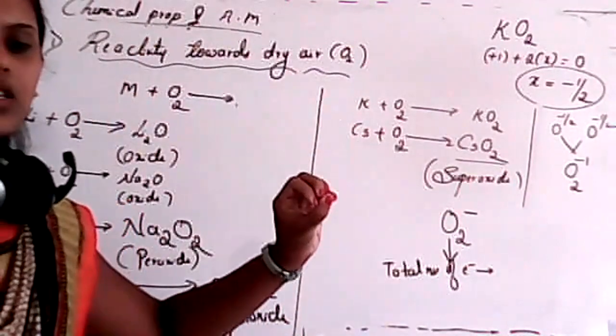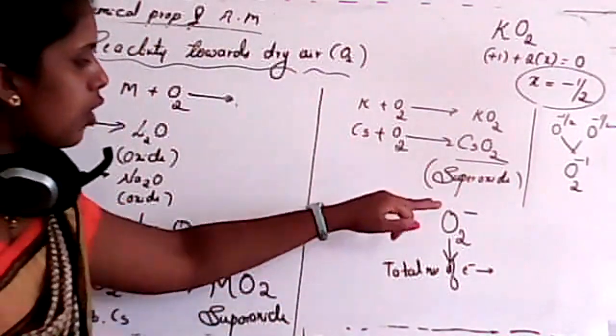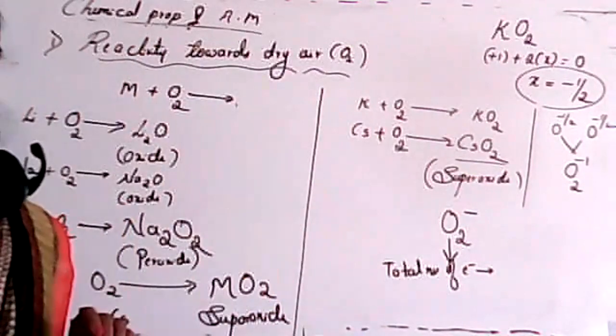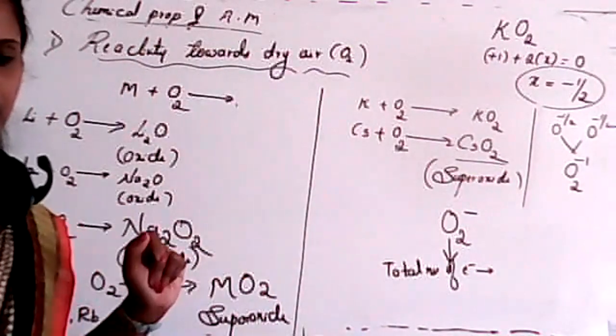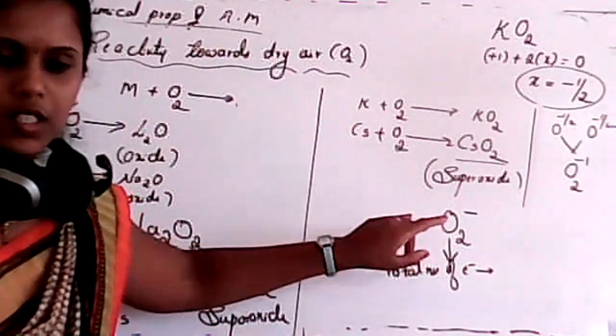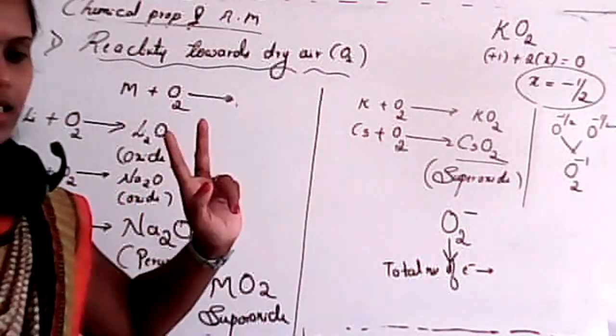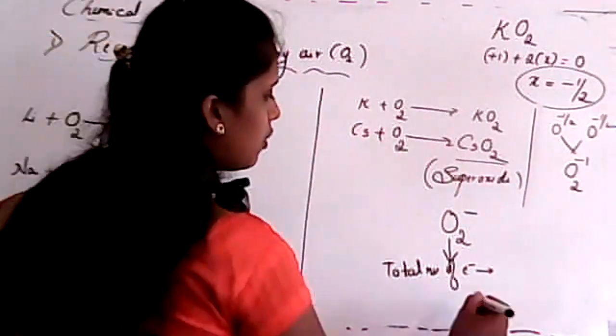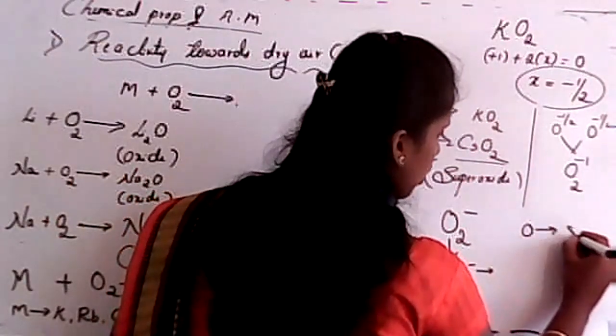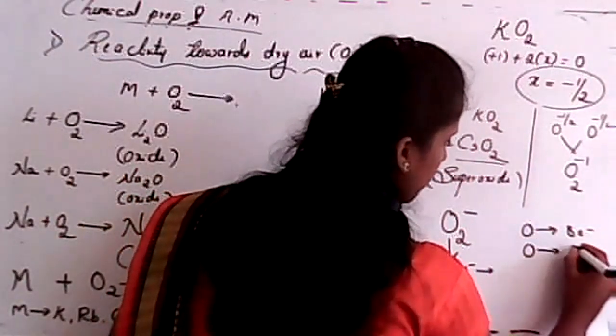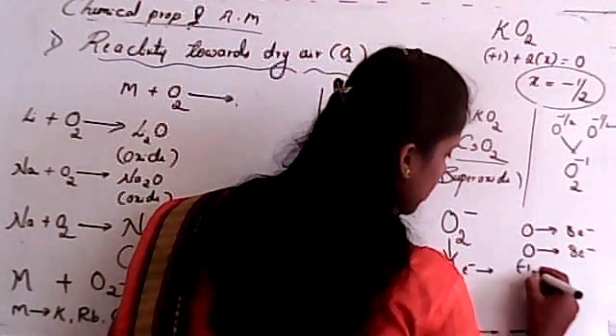Simple question, student, try to answer. In oxygen, there are 8 electrons. For one oxygen, 8 electrons, and for the second oxygen, 8 electrons. And there is one minus charge.